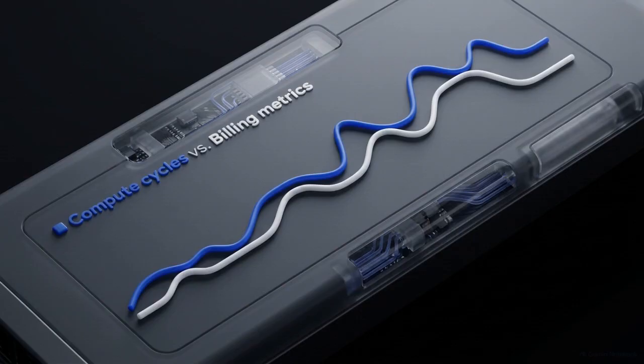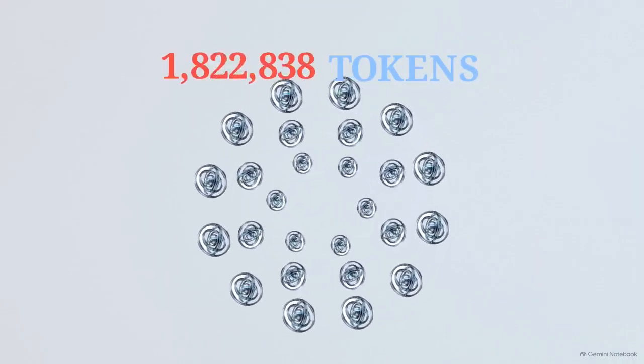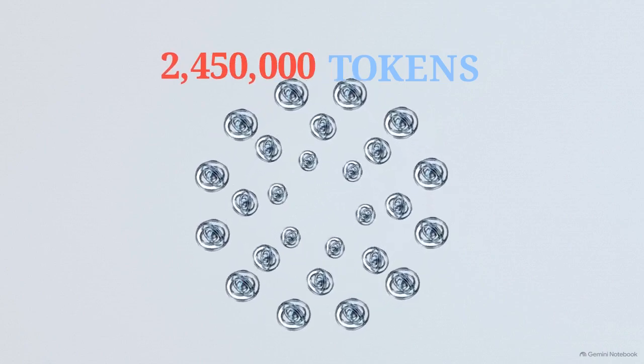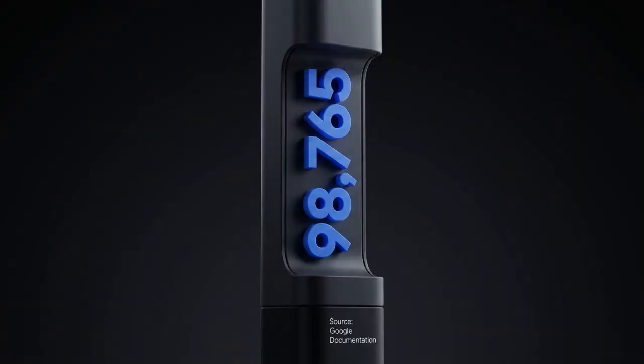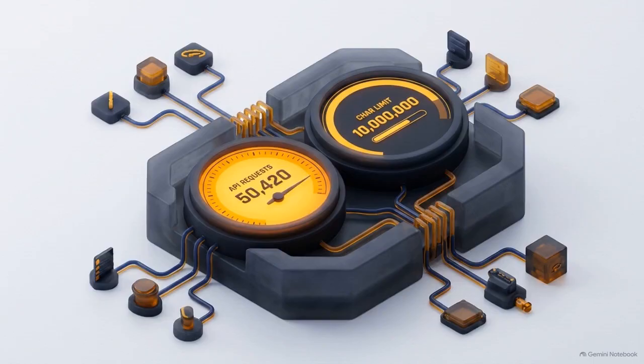There is also a financial reality to this architecture. Because a single user interaction triggers multiple hidden reasoning loops in the background, token costs scale rapidly. A managed agent interaction typically consumes between 100,000 and 3 million tokens to complete its task. During the preview period, the compute required to run the environment itself is not billed. This makes tool usage and raw token consumption the primary economic factors to monitor.